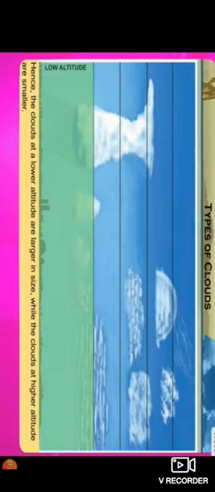Then there are about 5 types of clouds found in the lower altitude: stratocumulus, stratus, nimbostratus, cumulus, and cumulonimbus. These are the 5 types of clouds which are found in the lower altitude, up to a range of 2000 meters. Okay, so clouds are formed at,